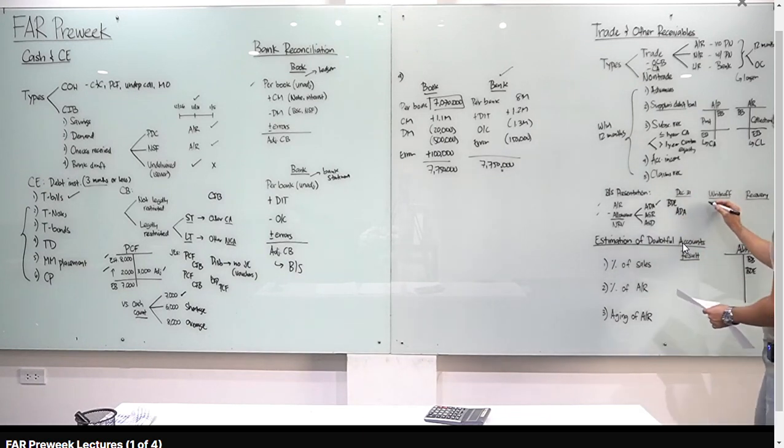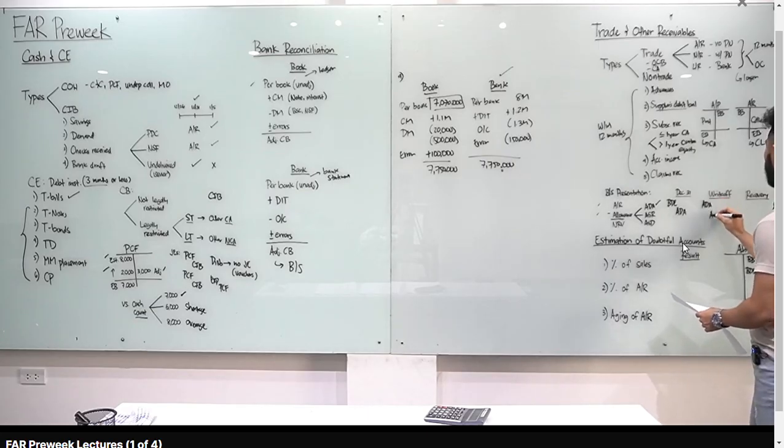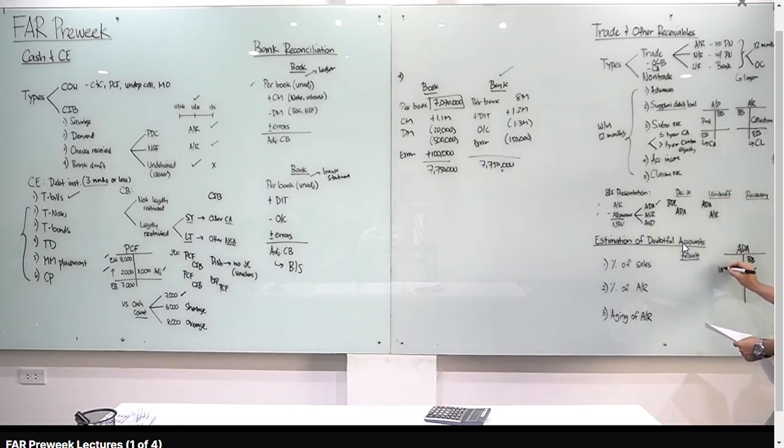Kapag nag-write off ka, entry mo dyan, debit ADA, credit AR. So, every time na mag-write off tayo, nagde-debit tayo dun sa ADA natin. Okay? Pag nag-recover tayo, yung ni-write off, i-recover natin, i-reverse mo yung entry, debit AR, credit ADA. Debit cash, credit AR. Therefore, offset yan, entry mo talaga upon recovery, debit cash, credit ADA. So, kapag recovery, nagke-credit tayo sa ADA and we get the ending balance. Okay? So, yun yung movement of our allowance for doubtful accounts.